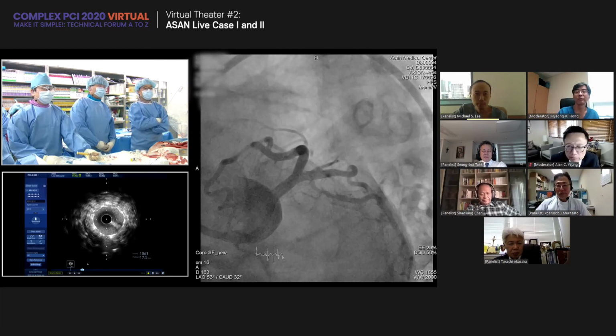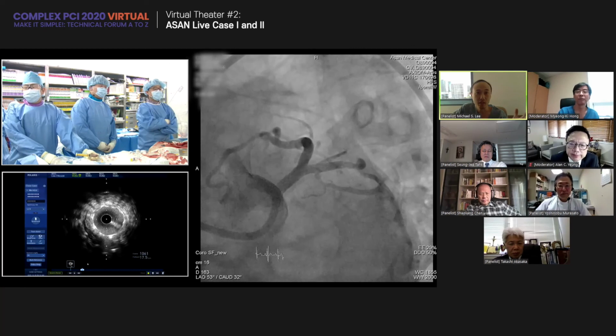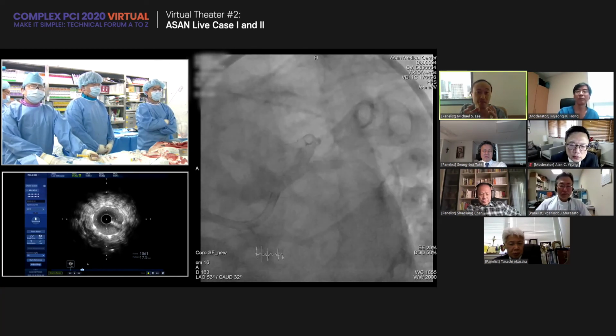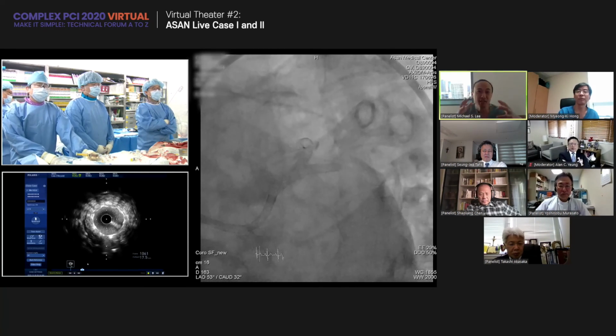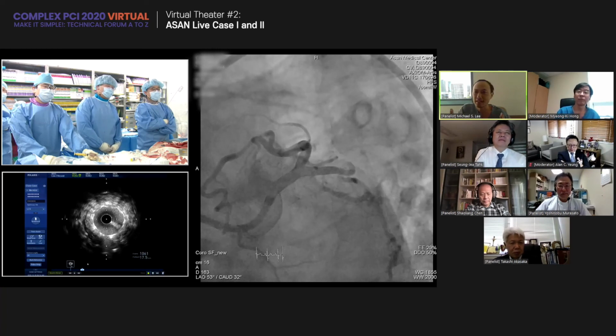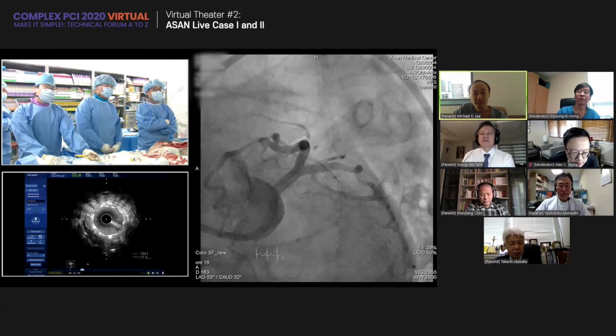One technique I've adopted is that when you have about 2 or 3 millimeters stepping into the aorta, when you have to re-engage, it may be more difficult. So sometimes I use a 5.0 balloon just to flare it out a bit. It may help re-engagement in the future. Not that it'll make a big difference, just for future engagement, that might be helpful. That's what I do sometimes.